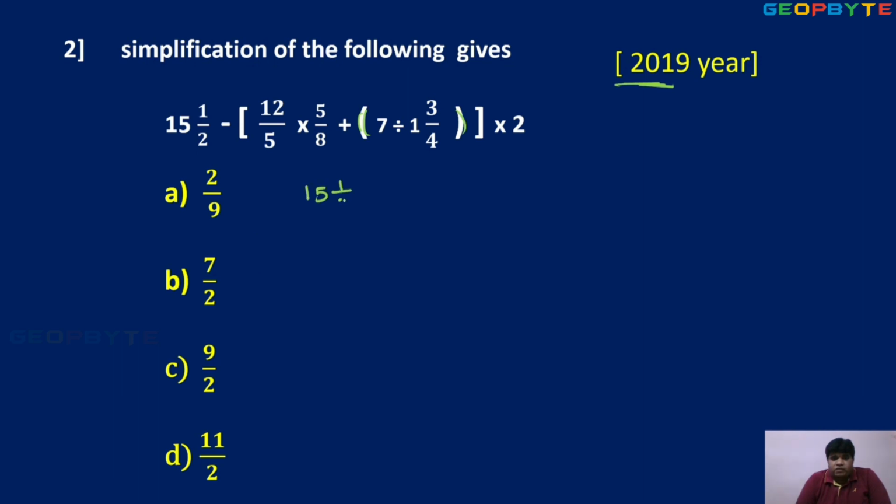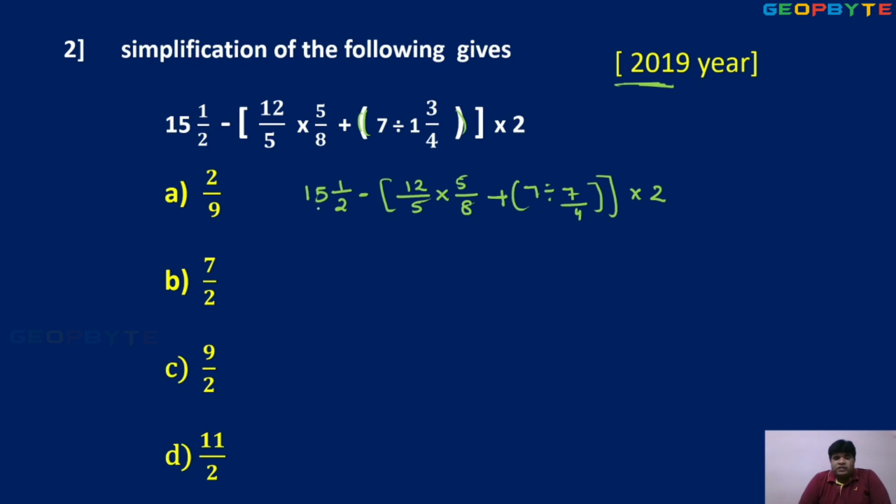15 and 1 by 2. Present not necessary. So 12 by 5 into 5 by 8 plus, in this bracket, 7 divided by 4 ones are 4 and 3 plus 3, so 7 by 4 into 2.